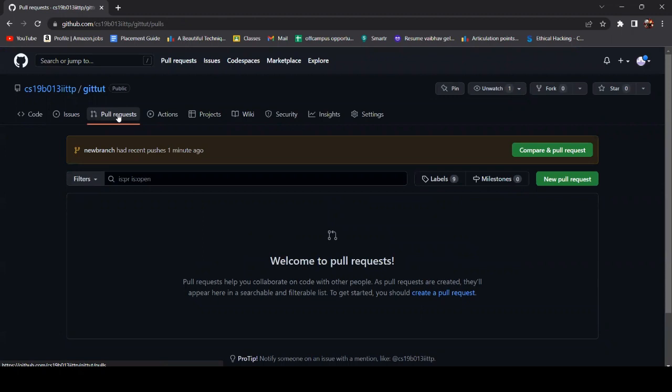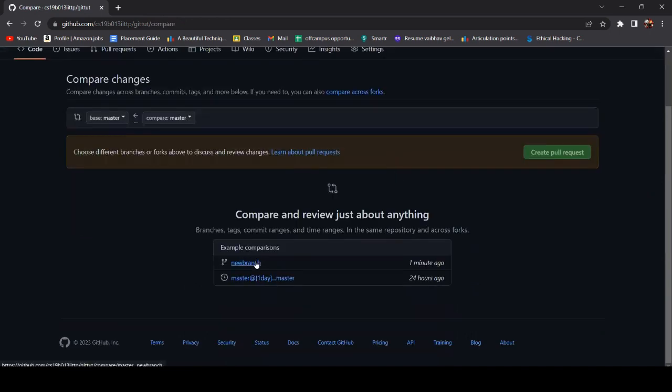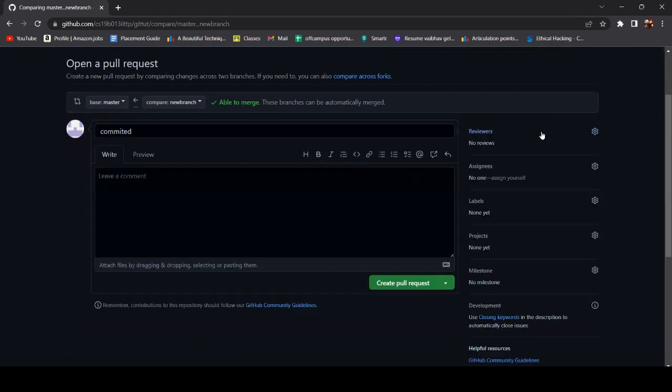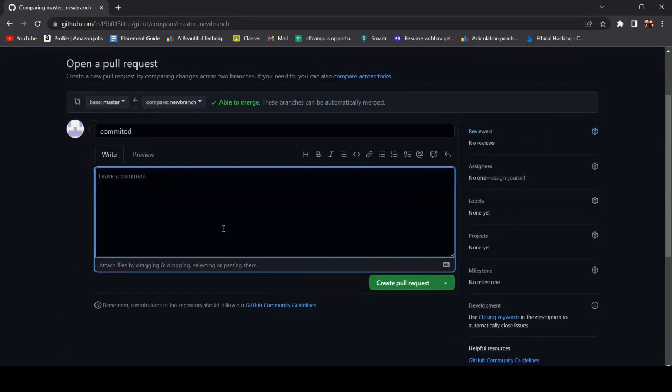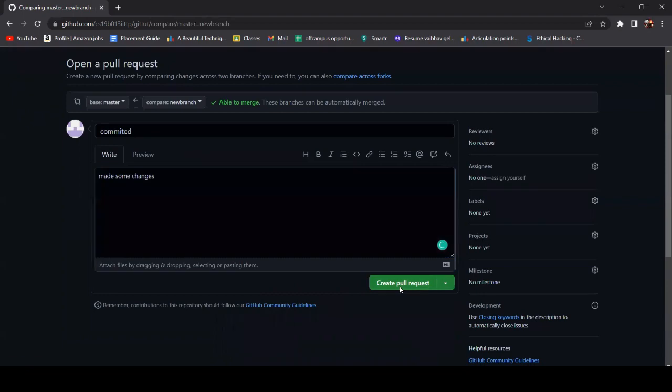Okay, now inside the cloud, you have created a new branch and pushed it into the cloud, but you want to suggest it to the master people, whoever is there, that, okay, check out my new changes. And if they are interested, they can merge them into their own repository also, right? For that, you just need to create a new pull request for the branch that you have, new branch. If you want to add some message, we add that message, for example, made some changes, and create the pull request.